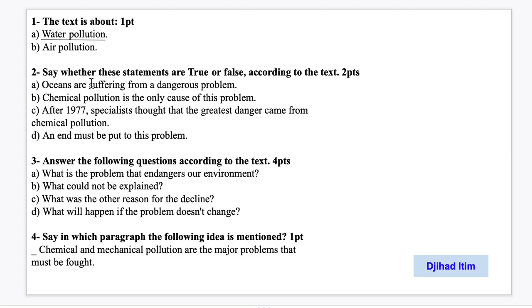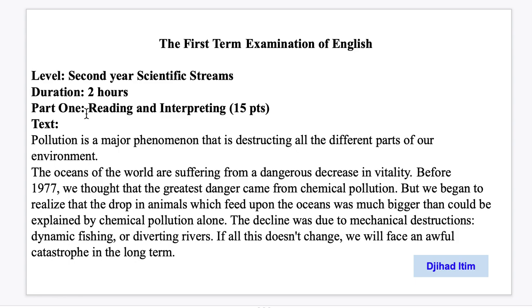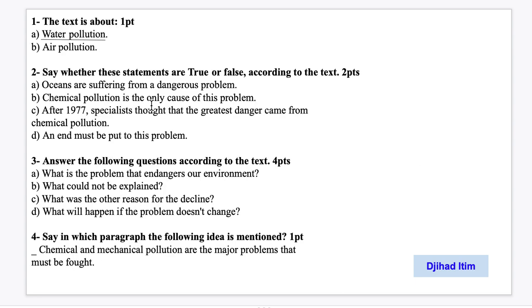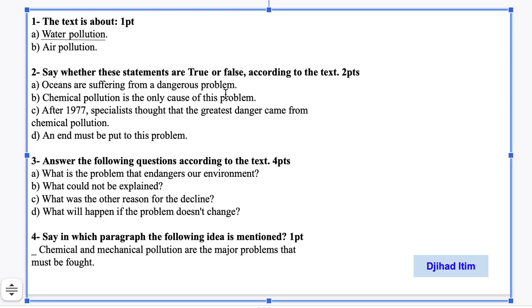Question number 2. Say whether these statements are true or false according to the text, of course. Okay, so you read the text. According to your comprehension of the text, you say if these statements are true or false. Okay, so we start with A. Oceans are suffering from a dangerous problem. Are oceans suffering from a dangerous problem? So we go back to the text here, and we have oceans of the world are suffering from a dangerous decrease in vitality. So yes, oceans are suffering from dangerous problem, and this is true. We put T here, okay?